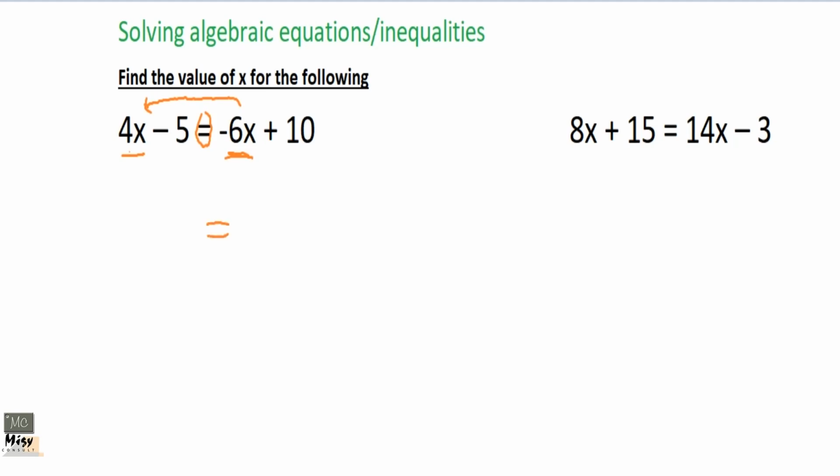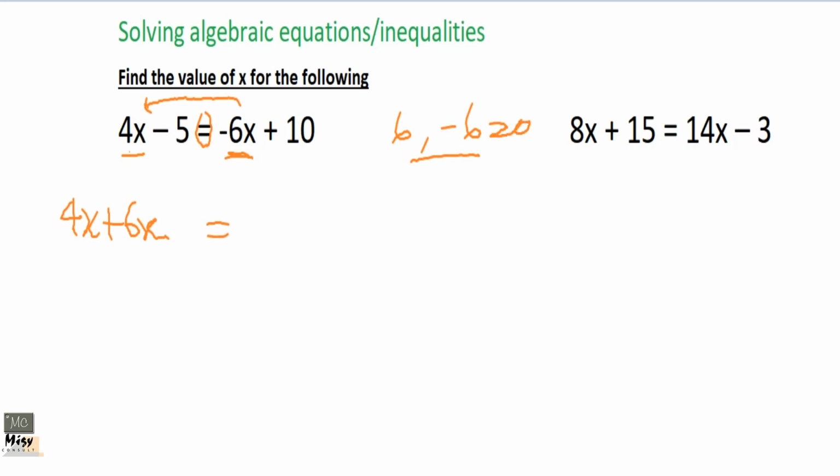So there are two ways of moving this. It's either you move it by yourself in your head. So you write your 4x. Then when you move this, it becomes plus 6x. Remember, when you are moving something from one side of the equal to sign to the other side, the sign changes. Okay, and there is a reason for that. The reason is that it is something we call additive inverse. So when you have 6 and minus 6, when you add the two, you get 0.